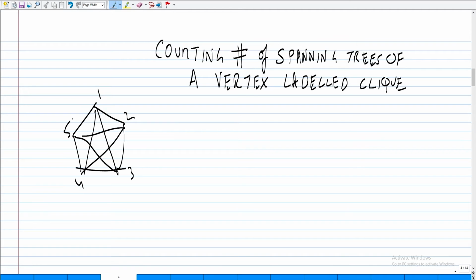I think you're undercounting. If you just look at the permutations alone of the 5 vertices, fix the first one and permute the remaining 4 vertices, each one will give you a different path. So that's already 4 factorial. I think you're undercounting.